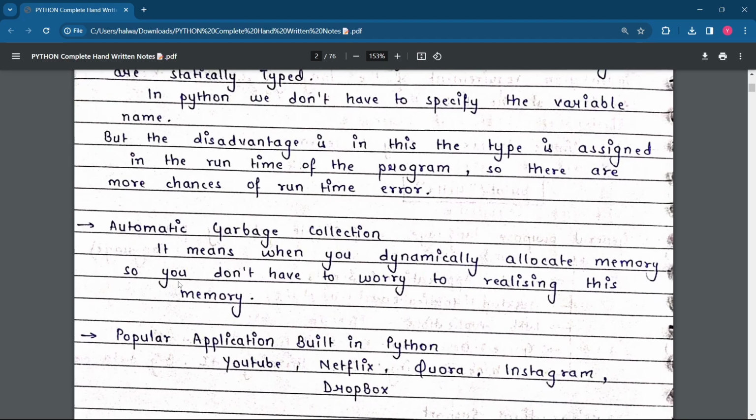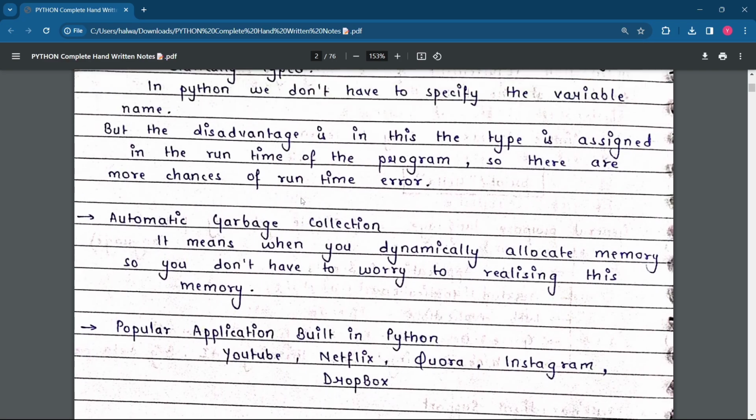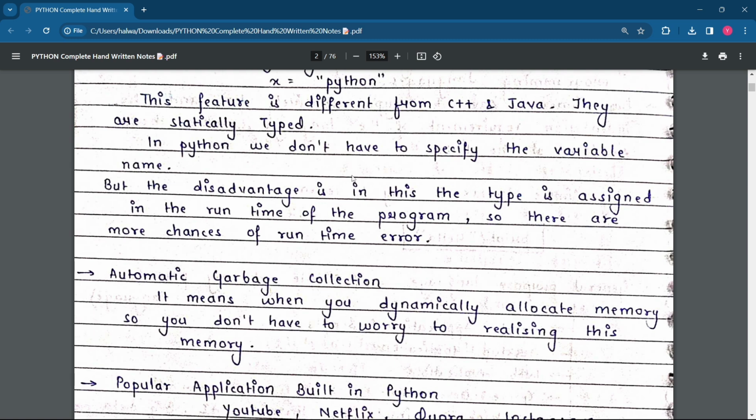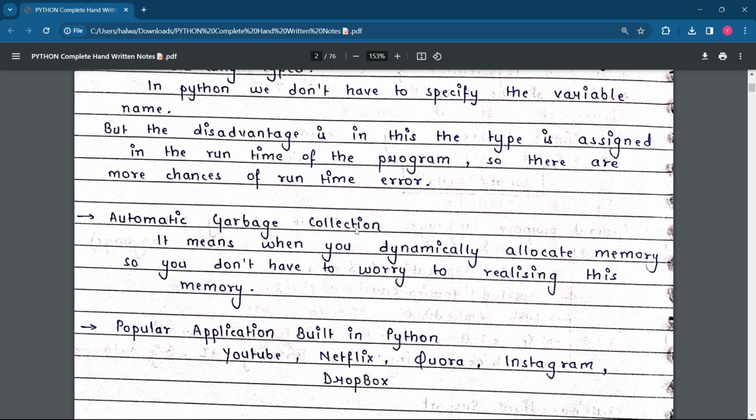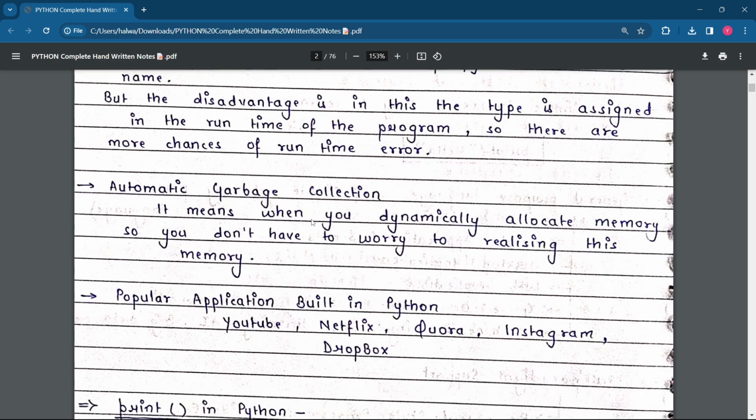Okay, now see about the disadvantage. There is one disadvantage as well. The disadvantage is that the type is assigned at the runtime of the program, so there are more chances of runtime error. So what is the runtime error? Whenever we do a lot of different types of variables and declare a lot of things, you will understand what a runtime error is. For this point of time, remember the disadvantage: the type is assigned at the runtime of the program. Whenever your program is running, at that time the type is assigned to that particular variable.